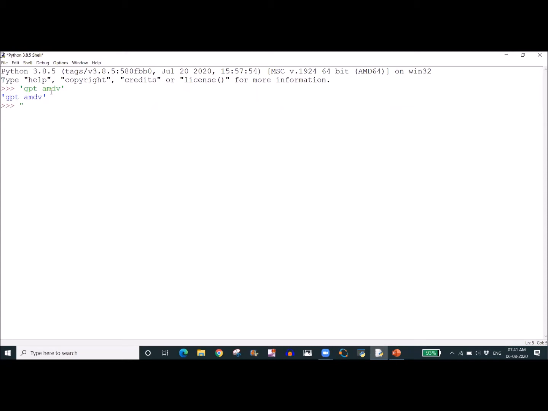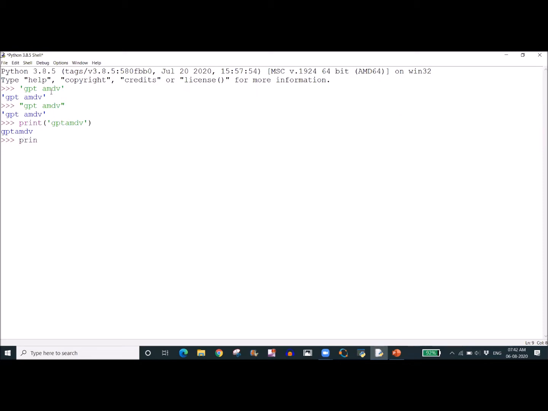So if I give the same string in double quotes, GPT AMDV, you get the same result. But now we are getting the string in single quotes, and I don't want the single quotes to be printed. Then I use the command print, as we used printf in the C language. So if I write print GPT AMDV, then now it is GPT AMDV.